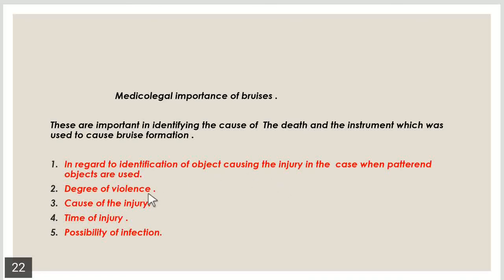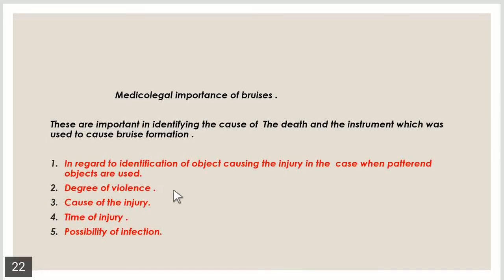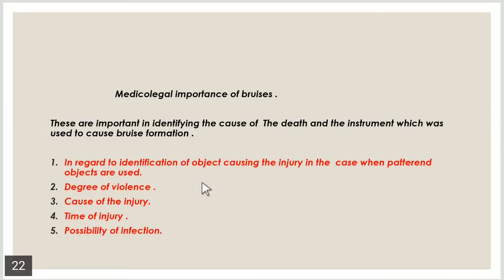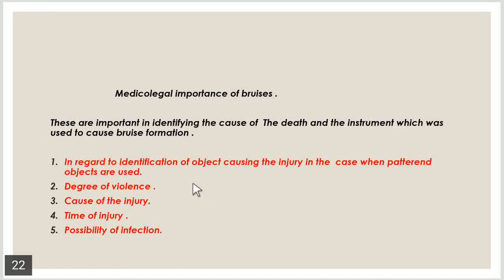And the second point is the degree of the violence. If there is more bruising, then we can say that more force was applied to cause it. If there is less bruising or bleeding, then less force was applied. Actually, bruising is a simple injury, but in the case of deep bruising, where there is no discoloration of the skin and no extra injury to the body, but there is bleeding within the inner organs, it can be fatal. It can result in death.